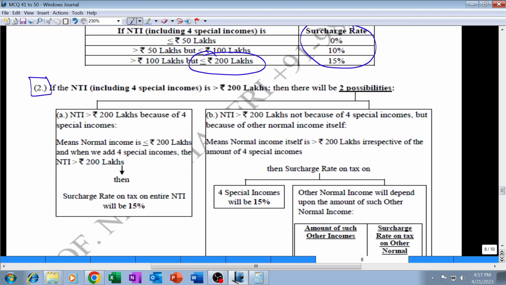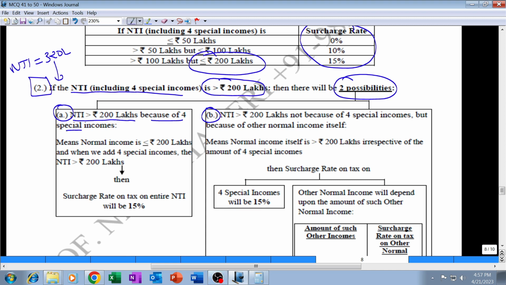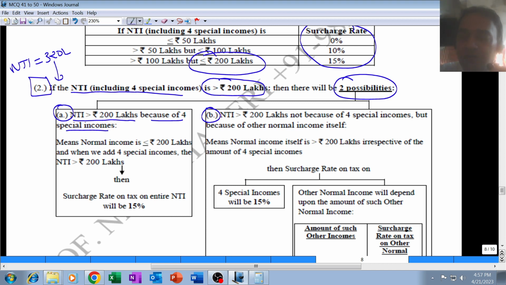Problem arises only when the net income including the 4 special incomes is more than 2 crore. As in the given case, the net income is 3 crore 20 lakh, so it will fall under this category. But here also there are 2 possibilities, A and B. In possibility A, the net income exceeds 2 crore because of these 4 special incomes. That means net income would not have exceeded 2 crore if these special incomes were not there; other normal income is up to 2 crore.